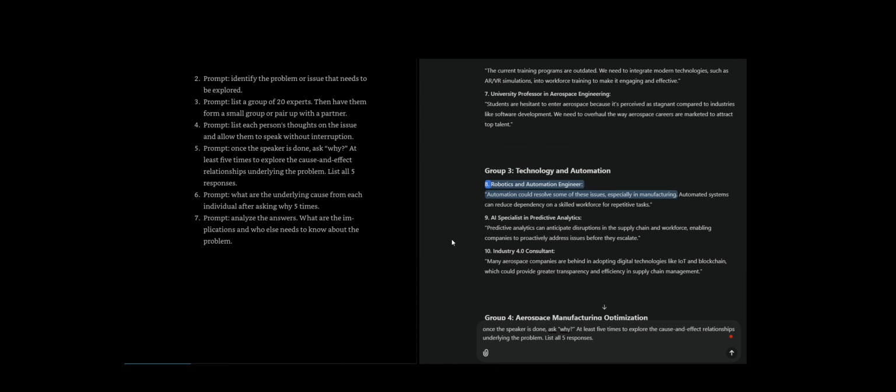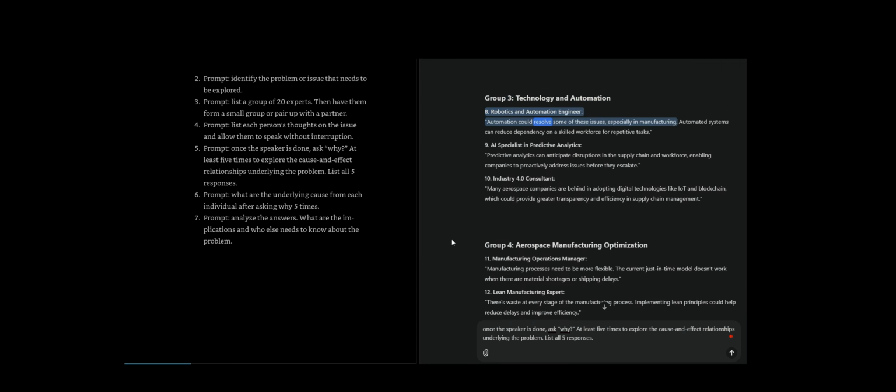Group 3. Technology and automation. 8. Robotics and automation engineer. Automation could resolve some of these issues, especially in manufacturing. Automated systems can reduce dependency on a skilled workforce for repetitive tasks. 9-10. Group 4. Aerospace manufacturing optimization.